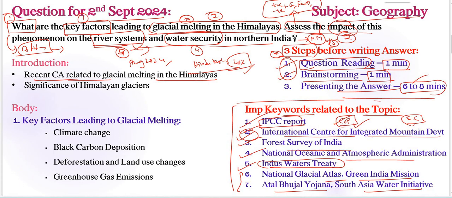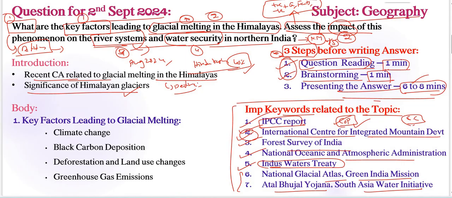Okay, next, coming to the importance of this particular topic, we need to define what glacial melting is, right? Other than that, we need to give at least 2 to 3 lines on the significance of Himalayan glaciers here, right? Because it is referred to as the third pole and contains the largest reservoir of fresh water outside the polar regions.